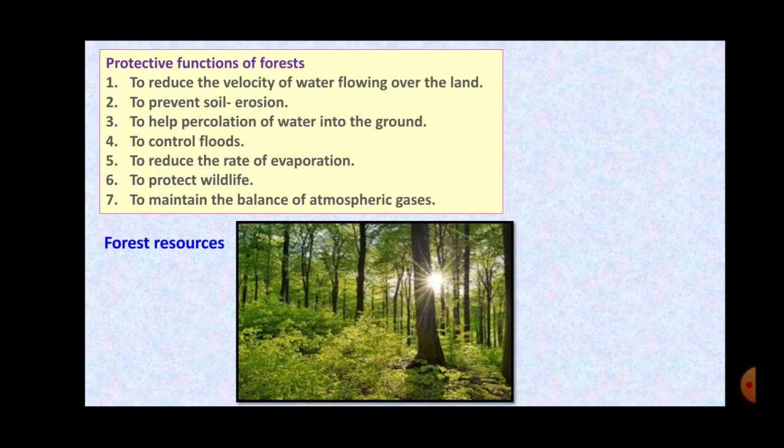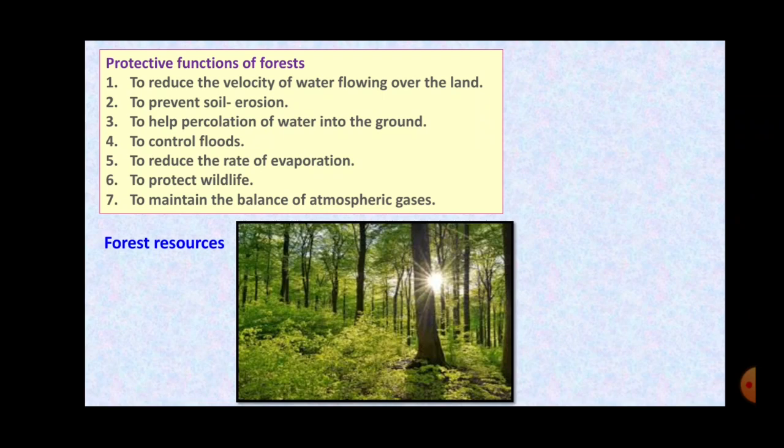They protect wildlife, the wild animals like lion, tiger, elephant, they all live in the forest, right? So they give protection to the wild animals, and they maintain the balance of the atmospheric gases.